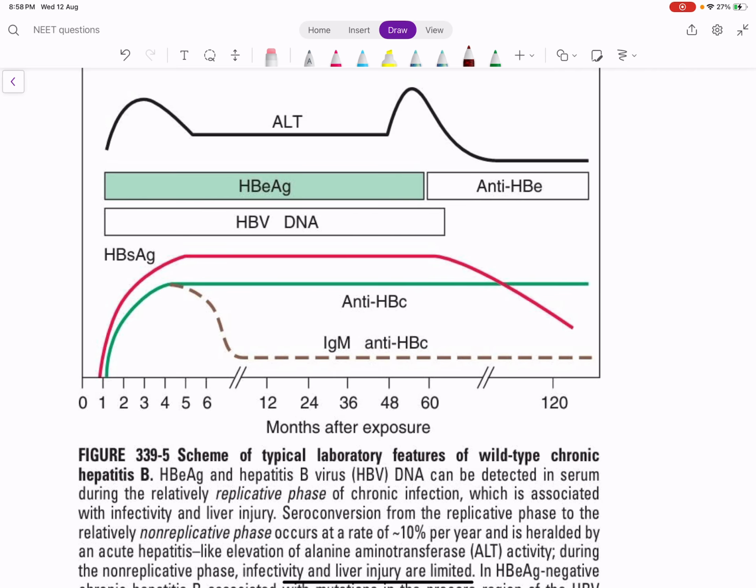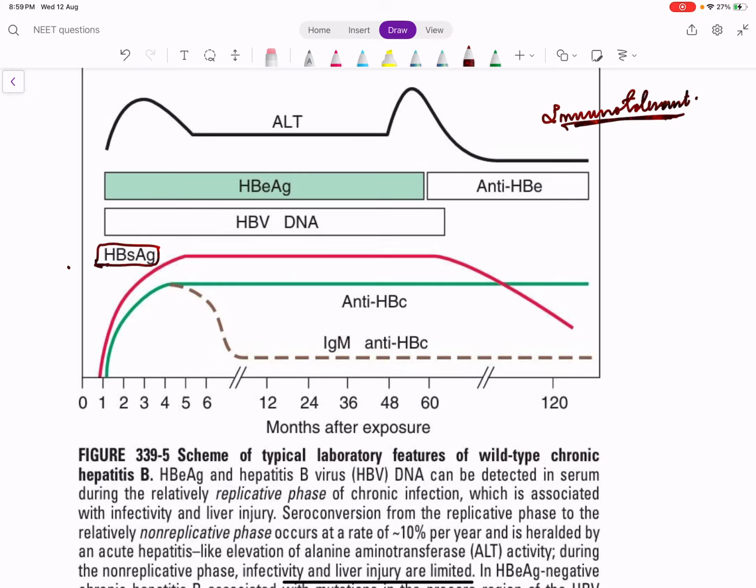HBV is chronic because initially there is replication. Sometimes they go into a rest phase, called the immunotolerant phase. That is, they have the virus in the body, but it is not proliferating. It is not causing any problem in the body. So how will you diagnose that there is a chronic infection?